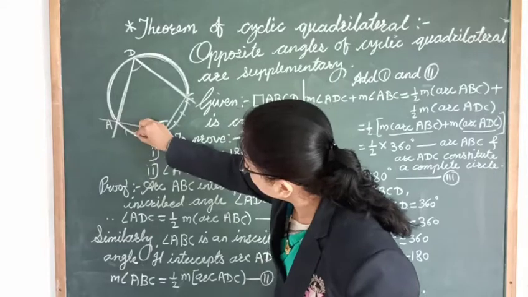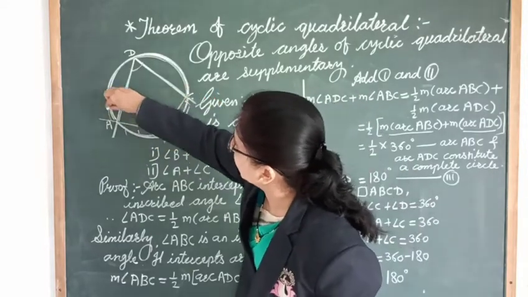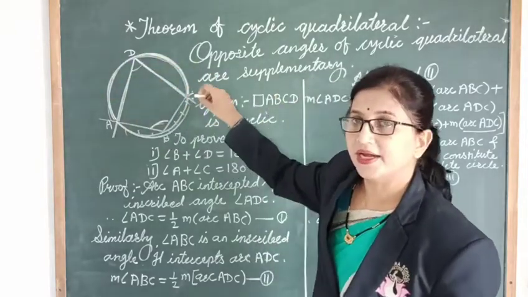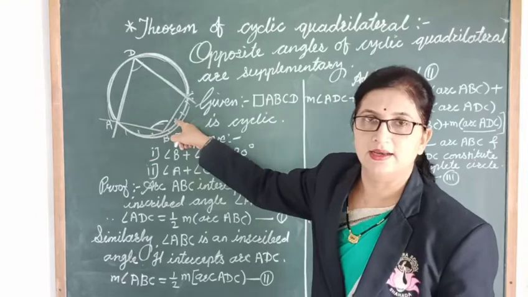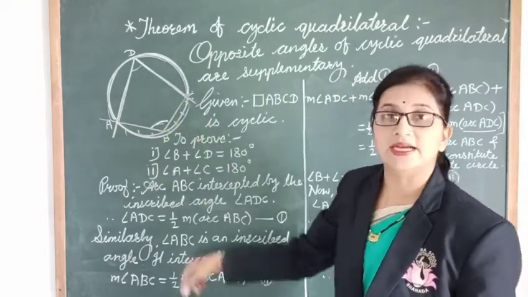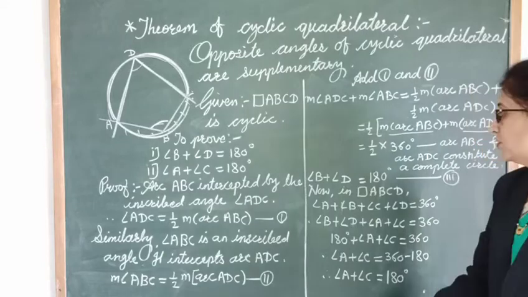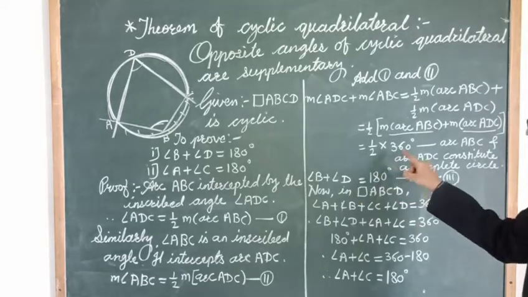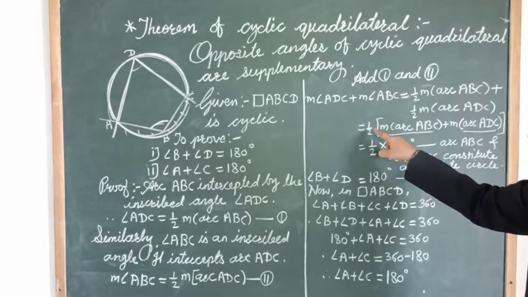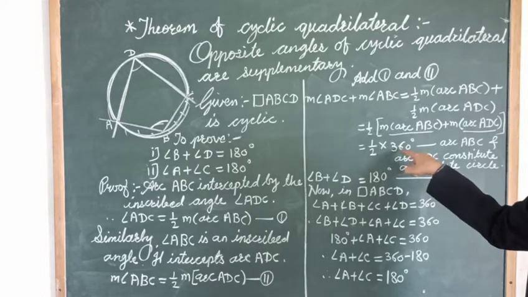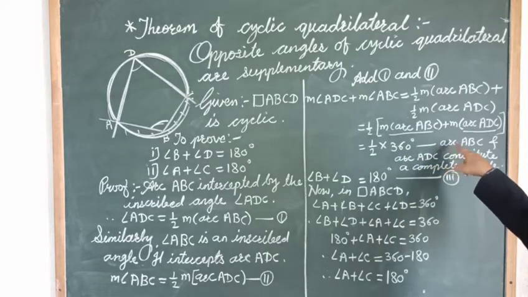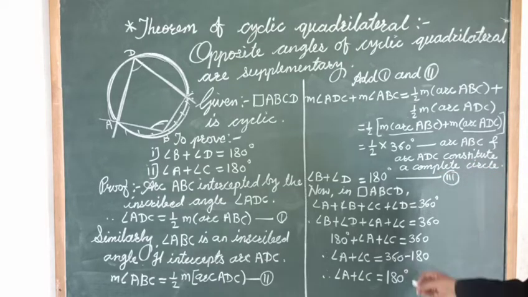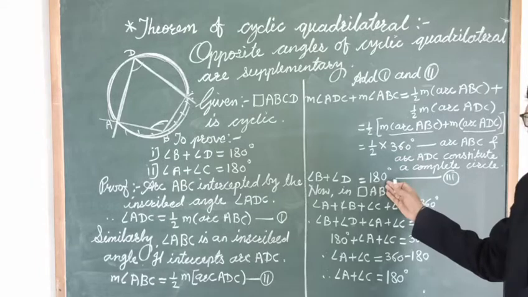Now here, arc ABC and arc ADC. If we combine both these arcs, we get the whole circle, and we know that the measure of a whole circle is 360. So the sum of these two arcs is nothing but the whole circle, and its measure is 360. Therefore, 1 upon 2 multiplied by 360. We can say arc ABC and arc ADC constitute a complete circle. Then half of 360 is nothing but 180.